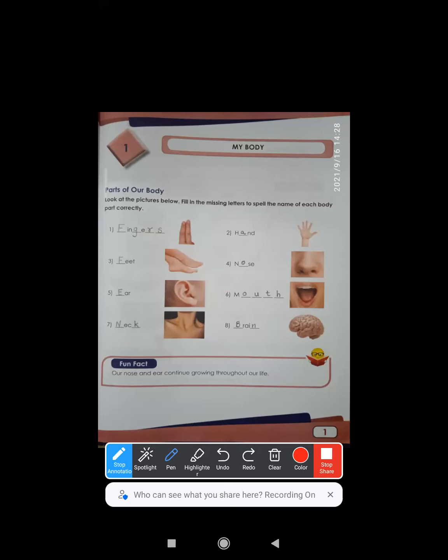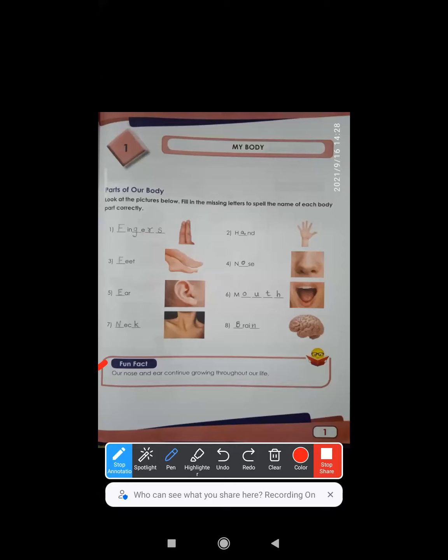Okay, kids, now look at the fun fact down. Put your finger at your nose. Correct. Now put your fingers at your ears, both the ears with both the hands. Hold your ears. Now your nose and ears will continue growing throughout your life.